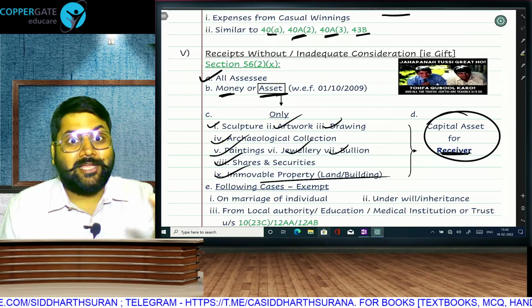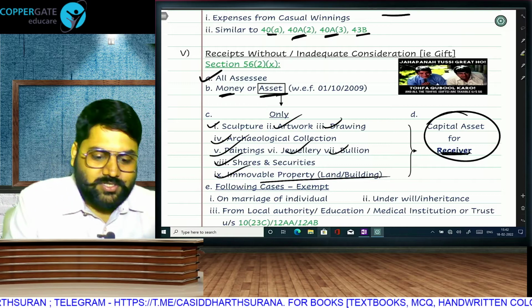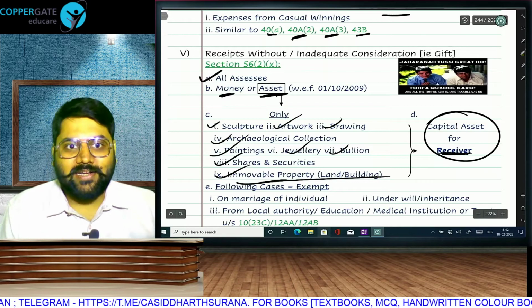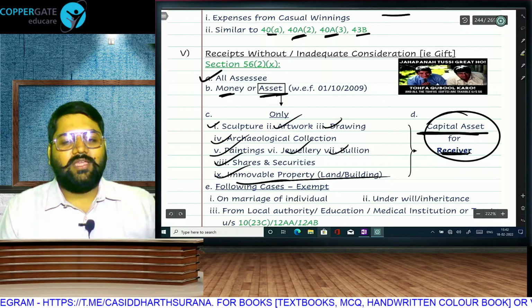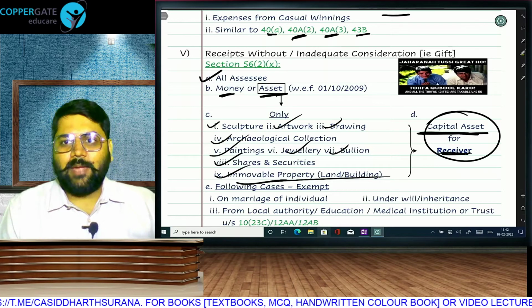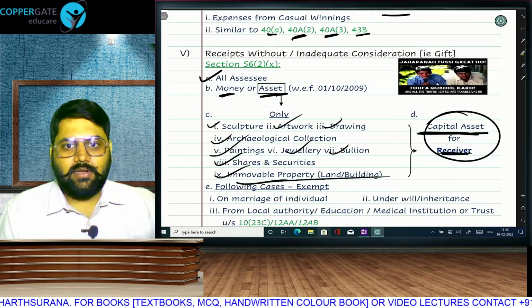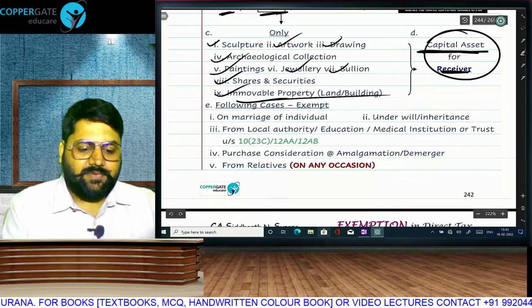For example, rural agricultural land received. They asked in an MCQ, rural agricultural land received. The student thought, sir, it is immovable property, but it is not a capital asset. It has to be a capital asset for the receiver. Jewelry gifted to a jeweler is stock in trade, not a capital asset, not taxable. For the receiver, it has to be a capital asset, but still, certain cases will be exempt.